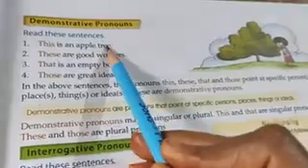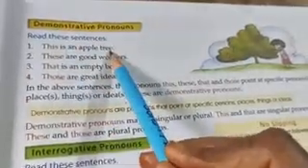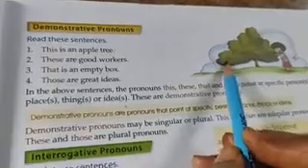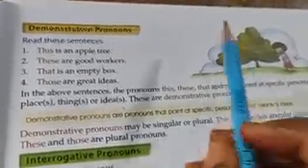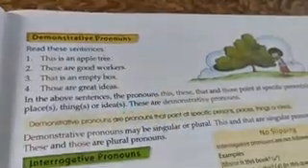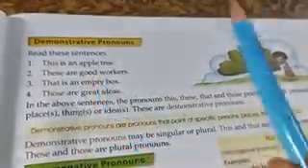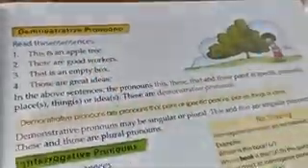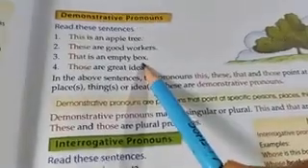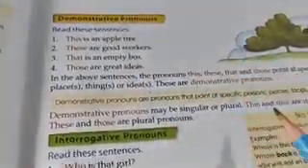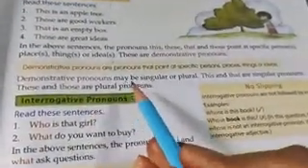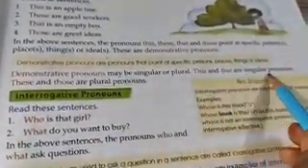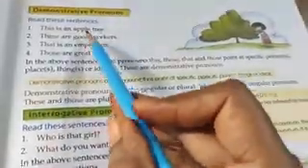This is an apple tree. You know, I am pointing at this tree only, that this is an apple tree. These are good workers, meaning that the workers are good. And that is an empty box. That box is empty. Now see, demonstrative pronouns may be singular or plural. This and that are singular, and these and those are the plural form.